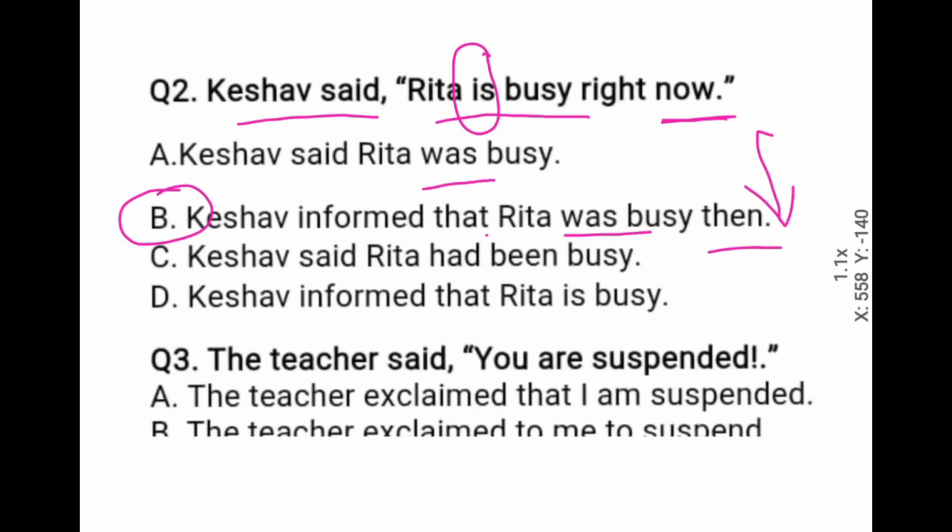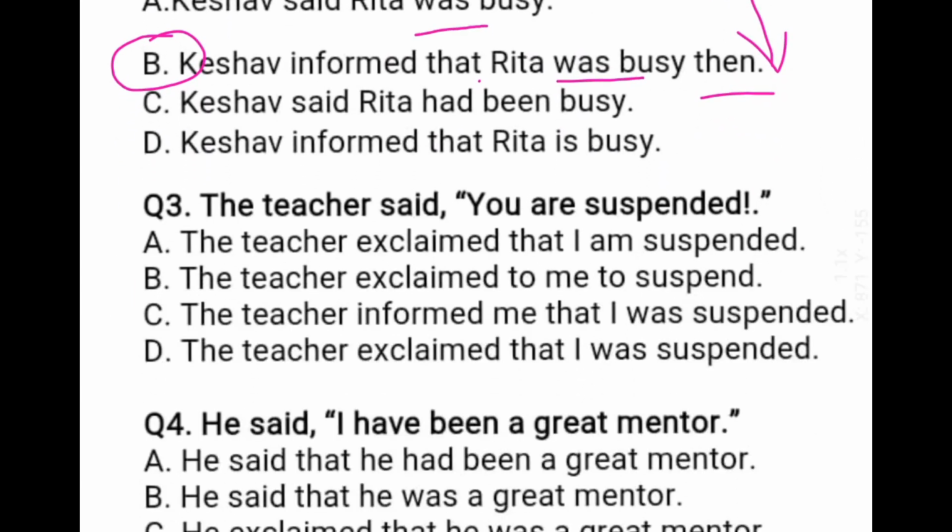Now come to the next question. The teacher said, "You are suspended!" In this sentence, you have seen that there is a sign of exclamation in the reported speech. And in this sentence, you have seen that reporting verb is in the past tense.